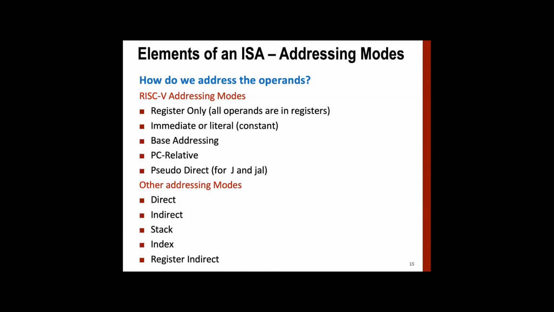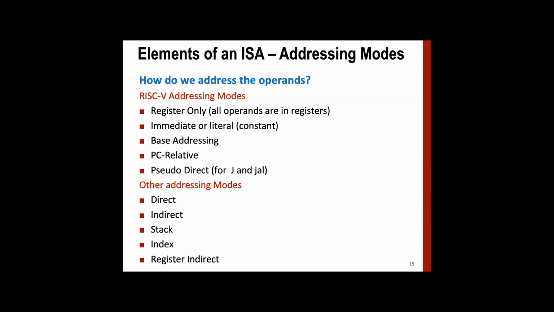Then there is base addressing, wherein there is some value given in some register, which we call the base, and then you add to that some index. Similarly, with PC, the program counter, you add some displacement and then get the final value. And then we have pseudo direct, which is used for jump and JAL.